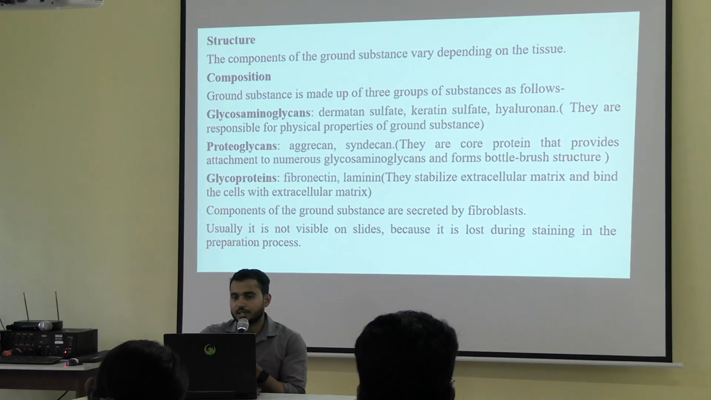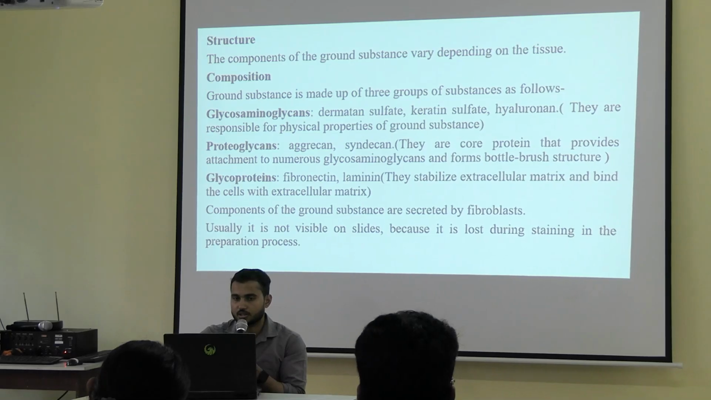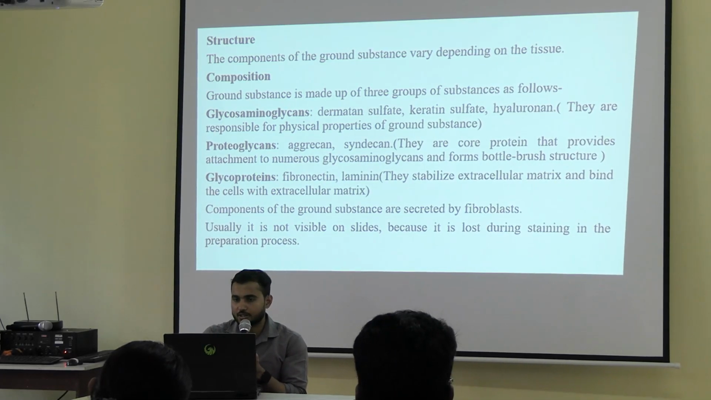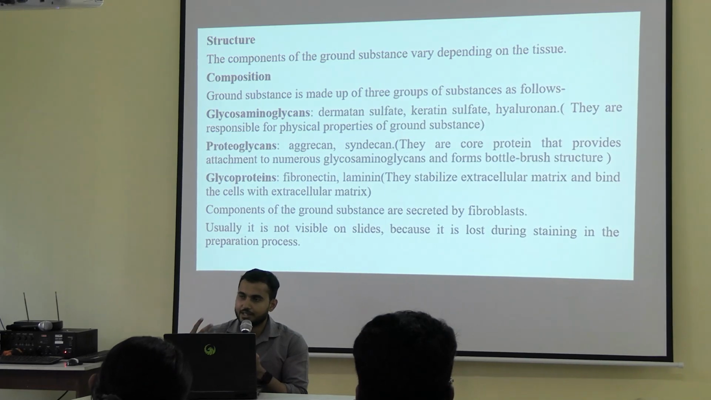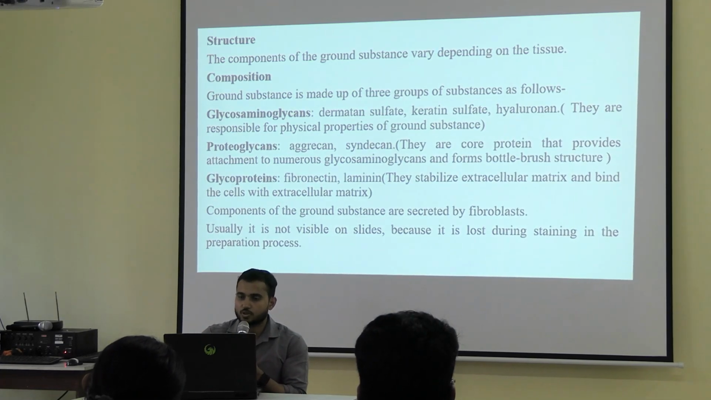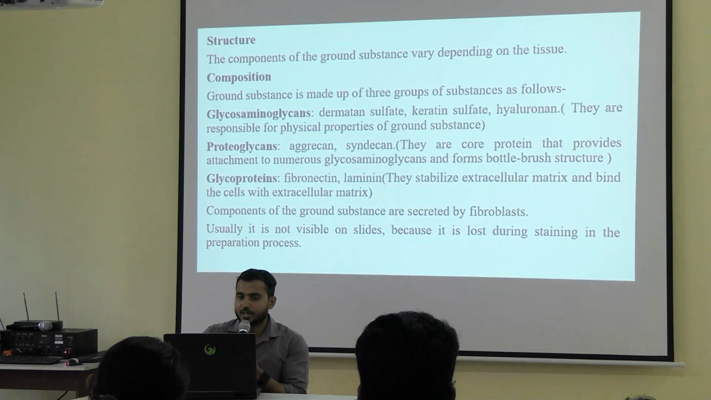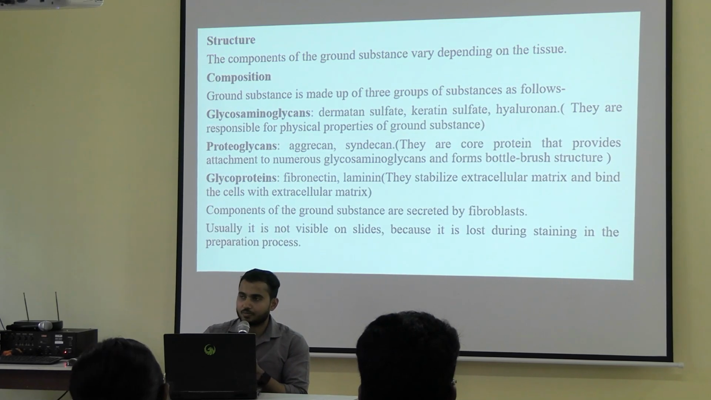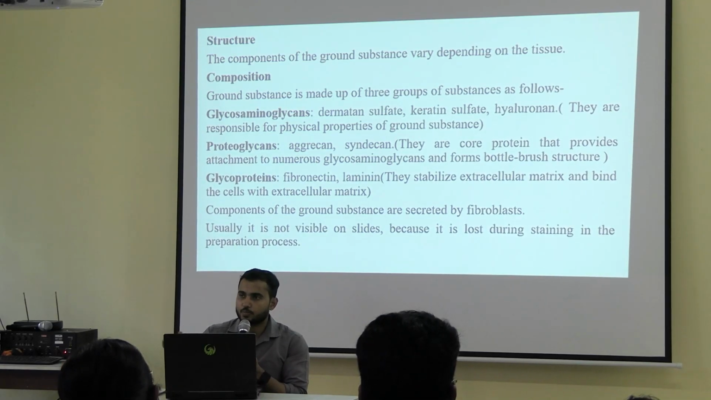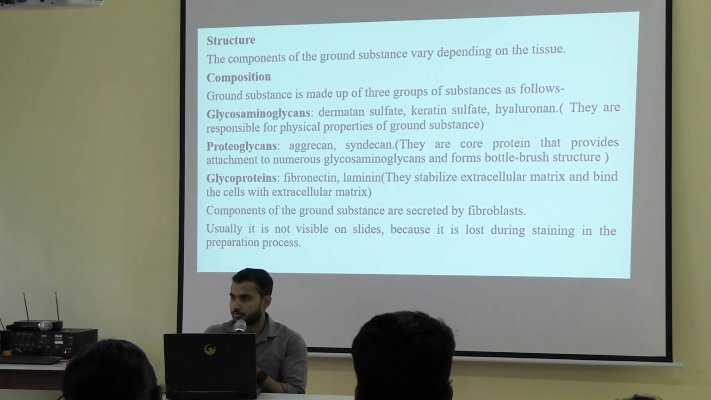ठीक है, तो उसमें क्या रहता है, dermatan sulfate and keratan sulfate, along with that hyaluronan is also present. Next is the proteoglycan. Proteoglycan में core protein रहता है which helps in attachment of the glycosaminoglycan, and that attachment forms a bottle brush structure. And lastly, glycoprotein, where fibronectin and laminin are there. What it does is hold the cell in proper position in the extracellular matrix. That is the function of glycoproteins.